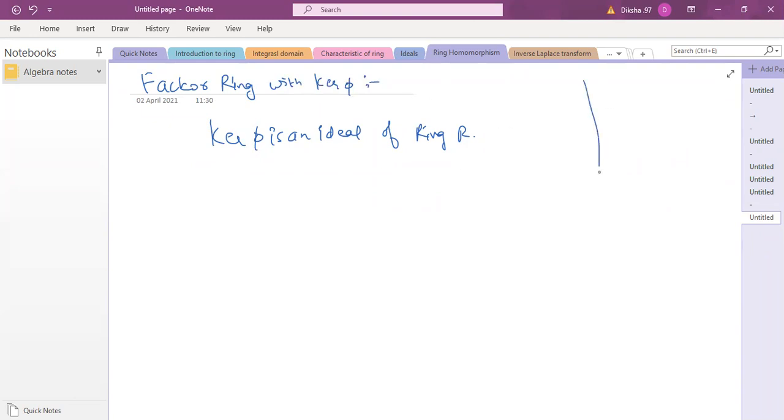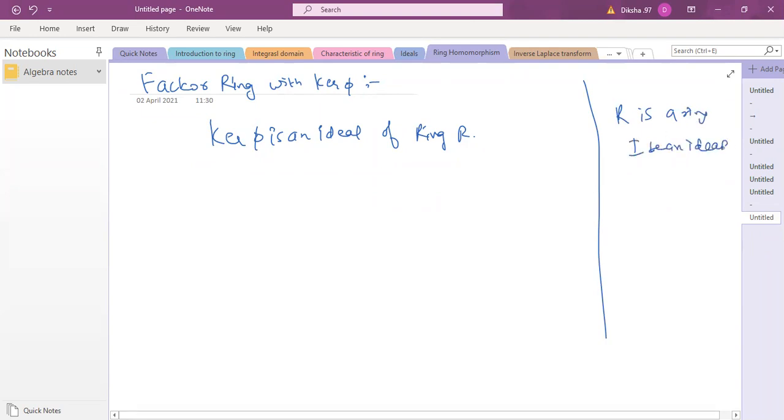Because we know that to define a factor ring, if R is a ring and I is an ideal, then only this R by I is going to make sense. So we have now shown kernel phi is an ideal. We have just proved this one. So using this kernel phi as an ideal, I'm going to define a factor ring.